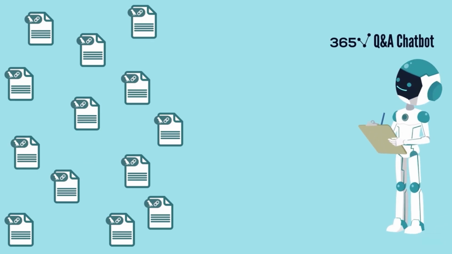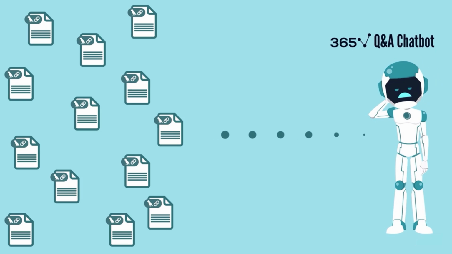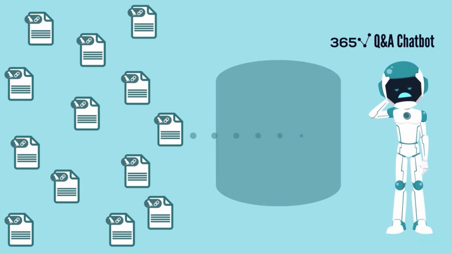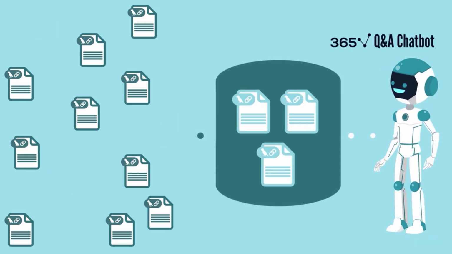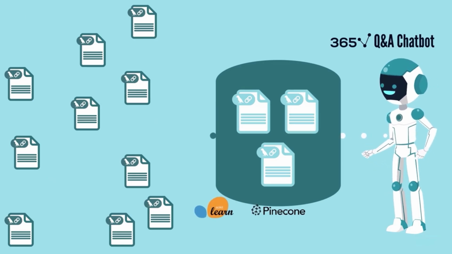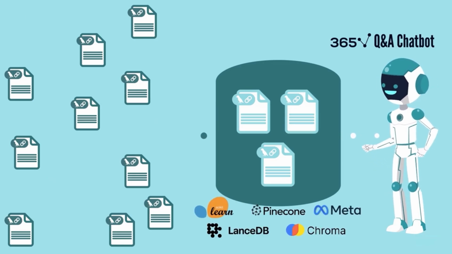Okay, imagine now that the data we feed is quite large. Say you're making a 365 Q&A chatbot and want to load the transcript of all 365 courses. We need a place to store all this text, right? I'm sure you've guessed it. LangChain offers various integrated database choices.